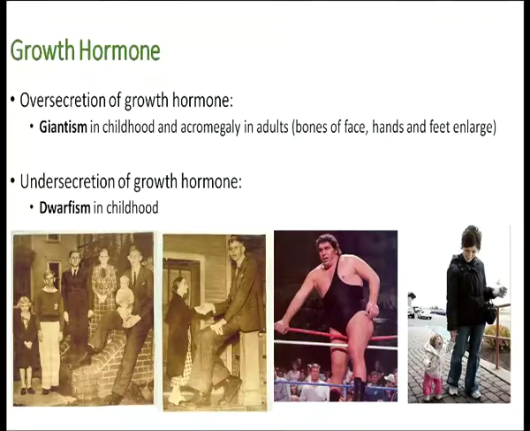So, what happens if something goes wrong with the growth hormone? Over secretion of the growth hormone causes gigantism in childhood, and it may happen in adults too. Under secretion of the growth hormone causes dwarfism in childhood. So, the growth hormone greatly affects the animals.